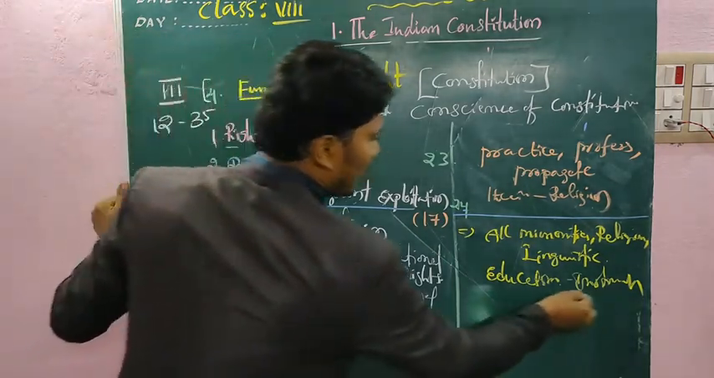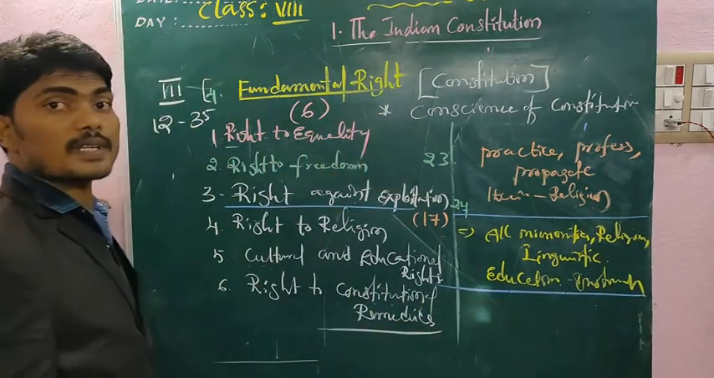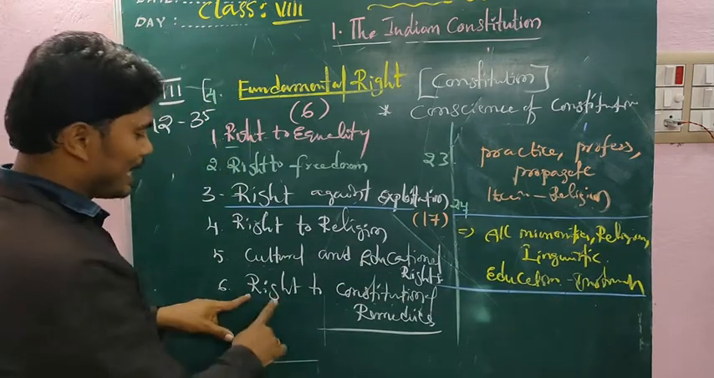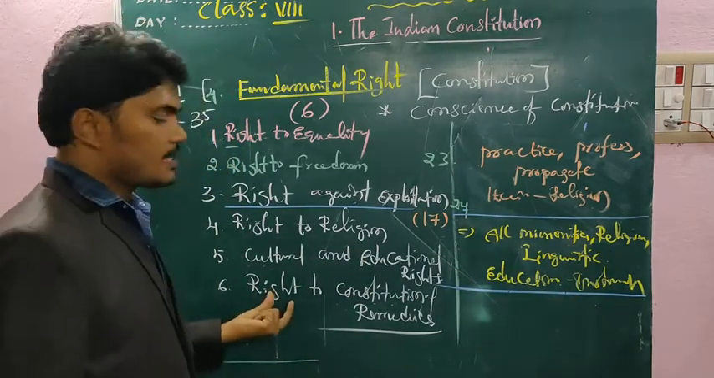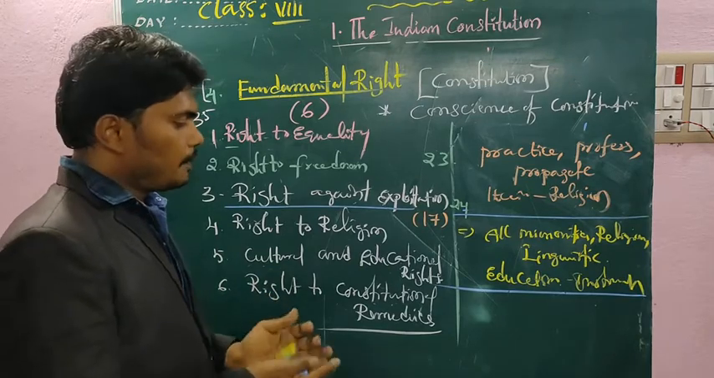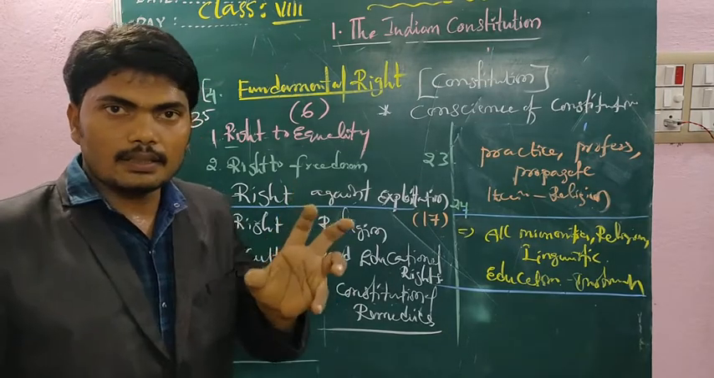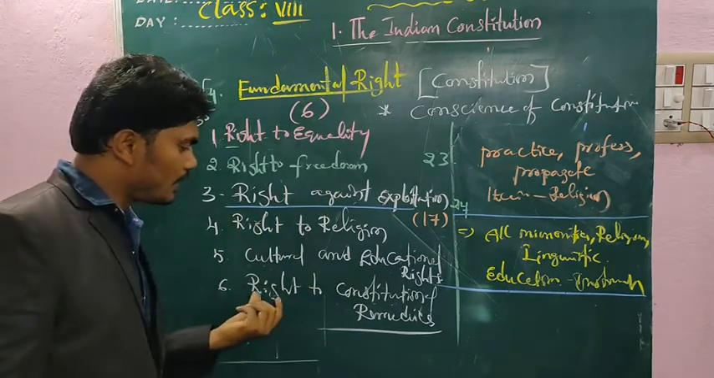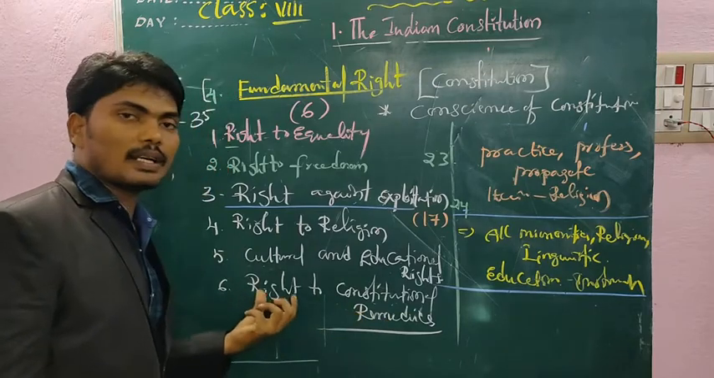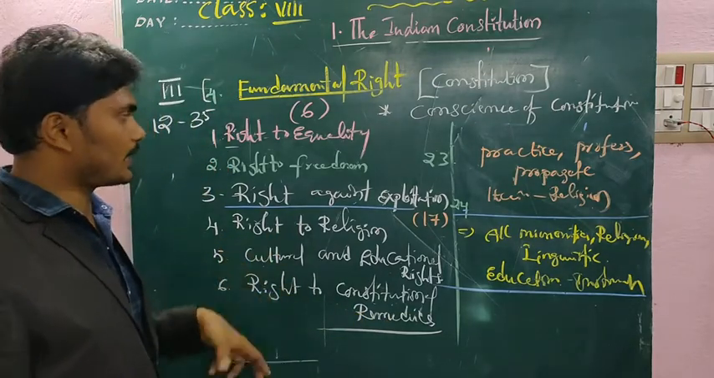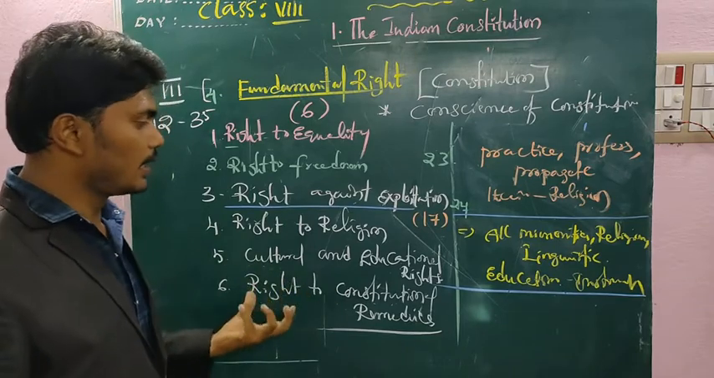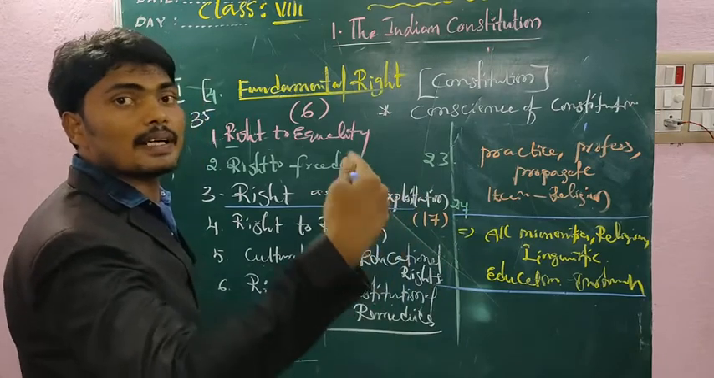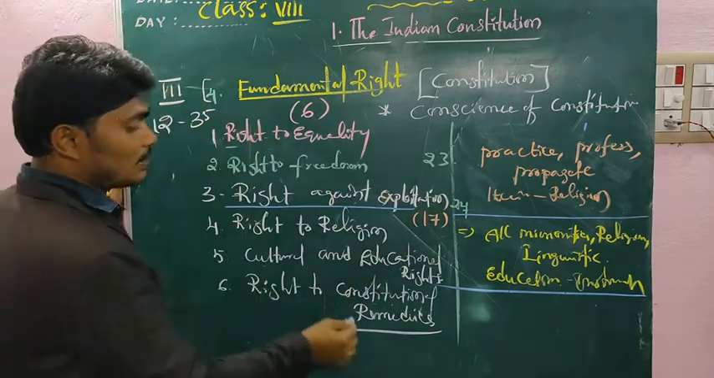And next one, last, but this is very special. Which one? Right to constitutional remedies. As per this right, the people are allowed to approach the court when their fundamental rights are violated. This right to constitutional remedies we call the right to rights, which is responsible for protecting the remaining fundamental rights.